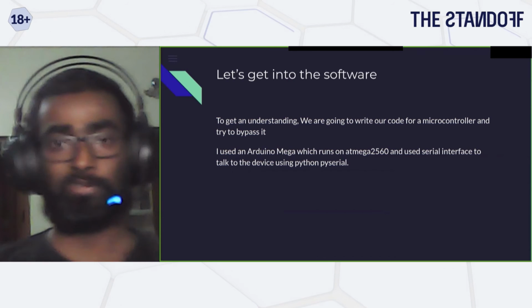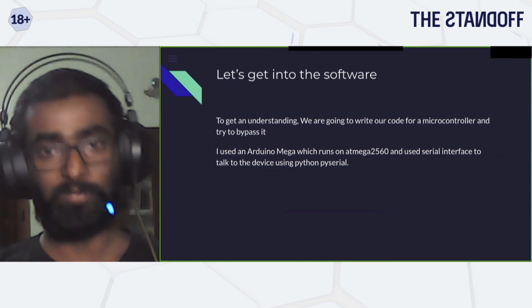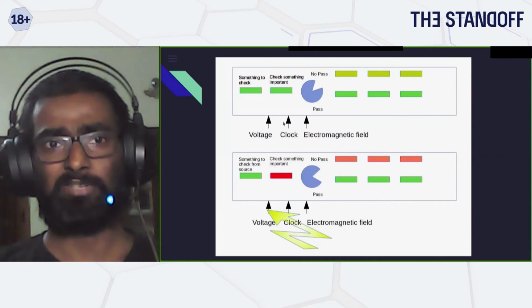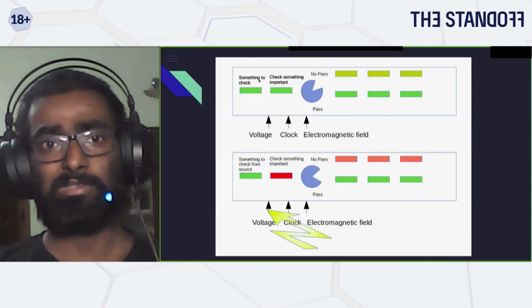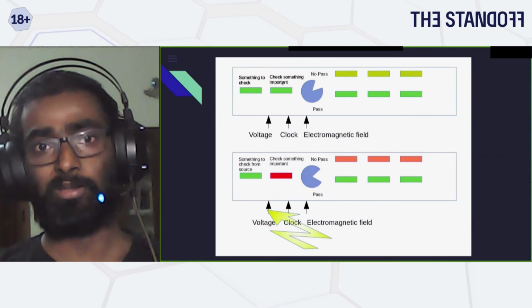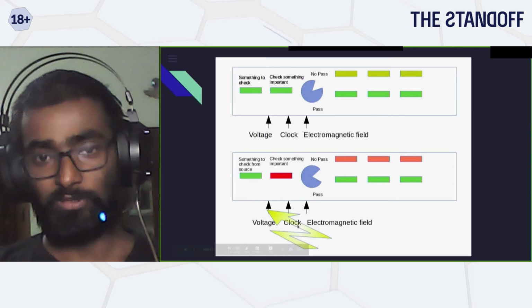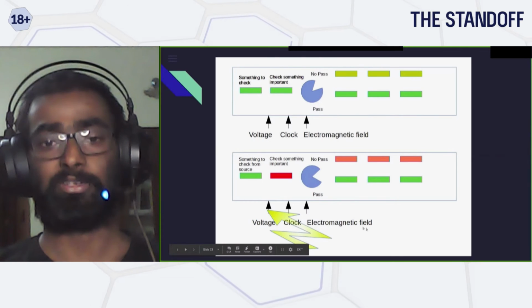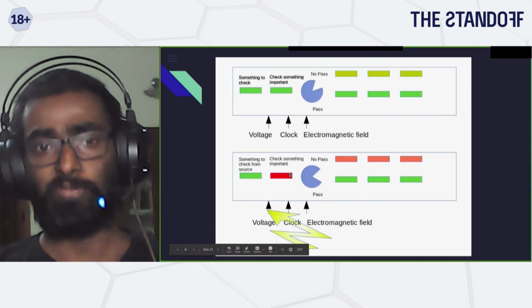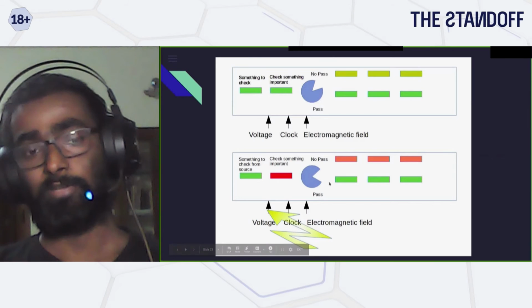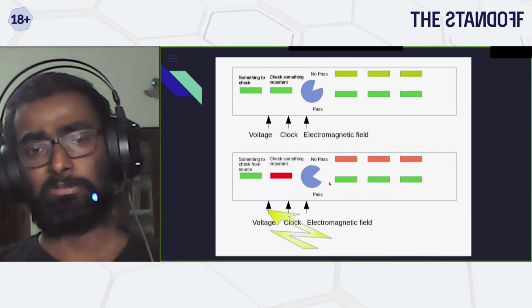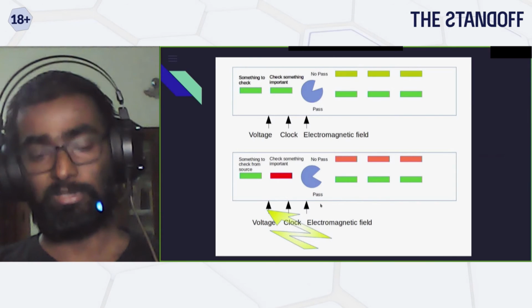My objective is to use fault injection to see if I can skip it. The logic is the same. Let's say you have something important to check. If the password is wrong, it will not pass. But if you can do some kind of injection, let's say EM fault injection, voltage or clock, you basically skip the instruction, because in this case you are attacking the CPU.